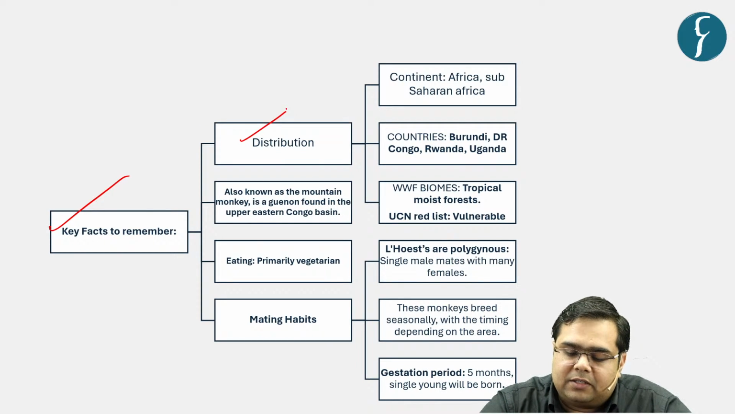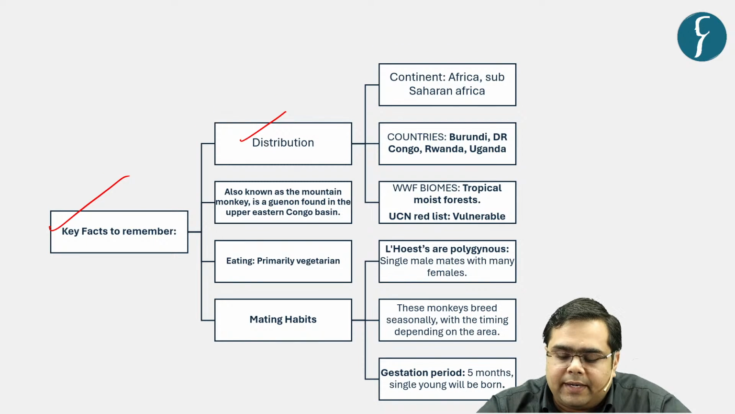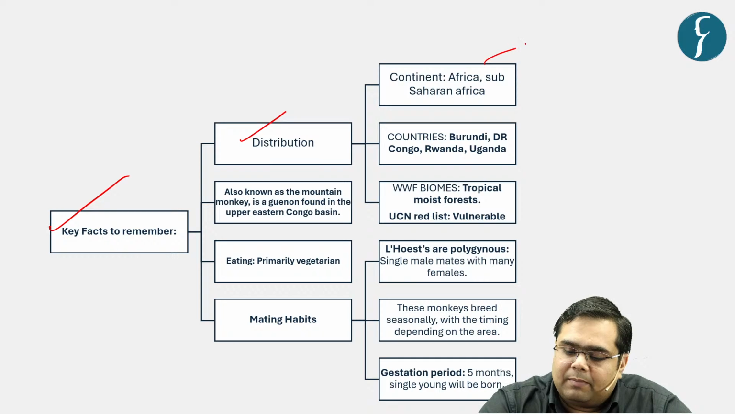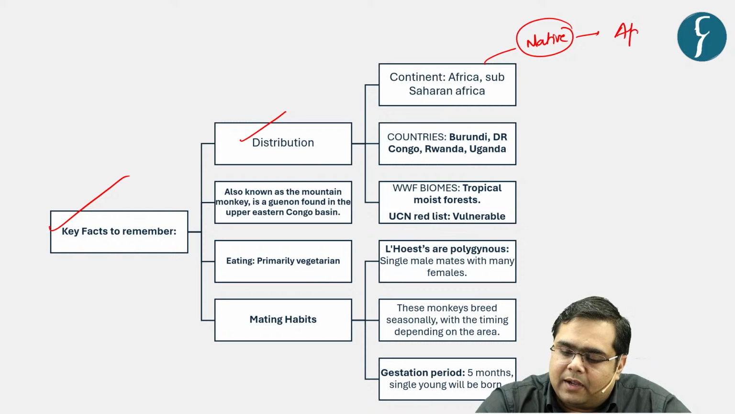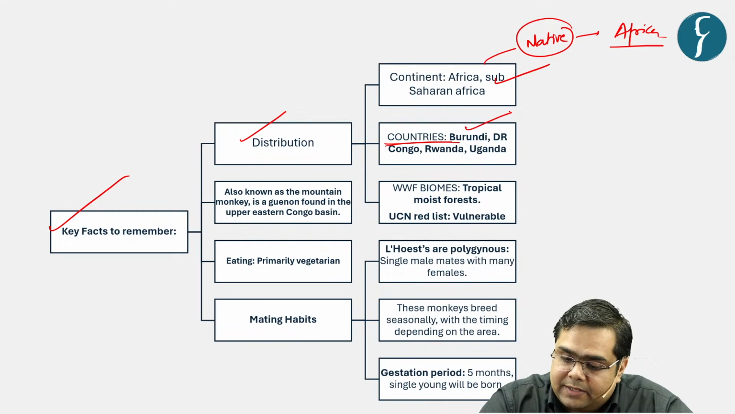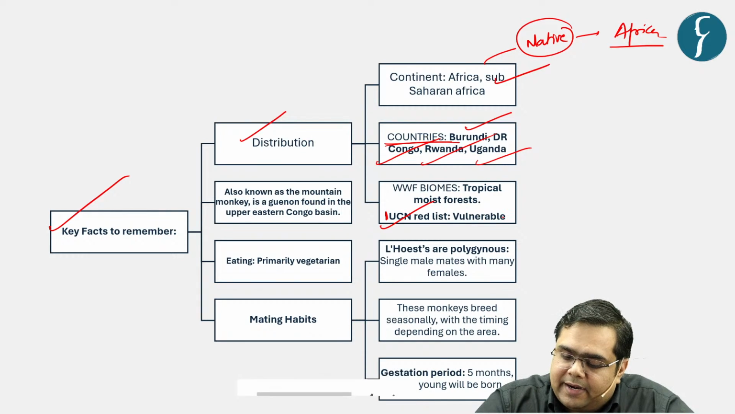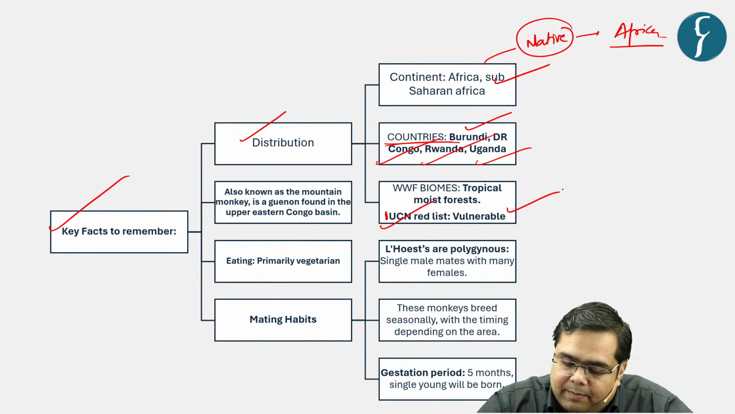Let us see the distribution. Is this particular monkey native to India or the Indian subcontinent? No. This particular monkey is native to the continent of Africa, and also sub-Saharan Africa. What is the distribution of this particular monkey? This monkey is distributed in the regions of Burundi, Democratic Republic of Congo, Rwanda and Uganda. As per the IUCN Red List, it is listed as vulnerable.